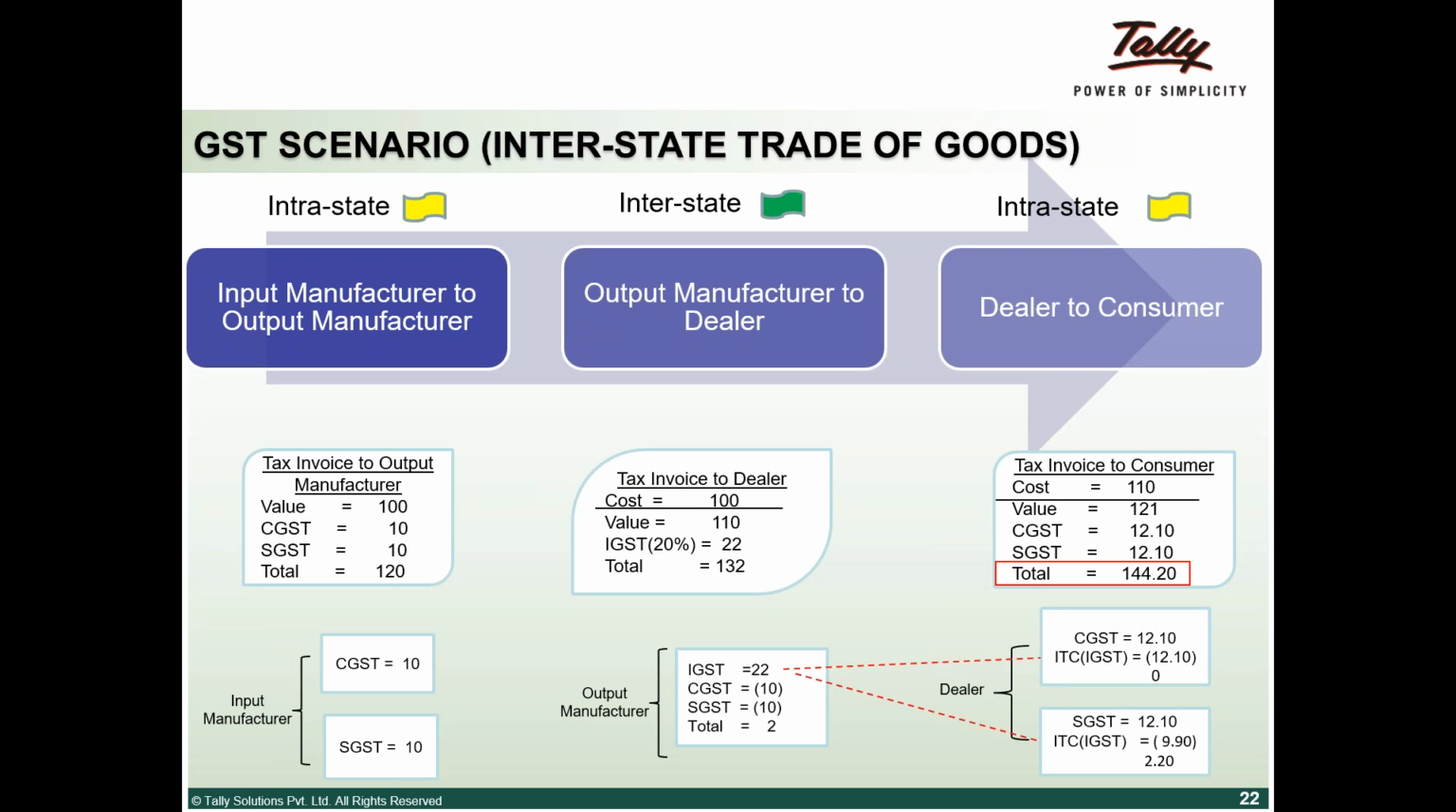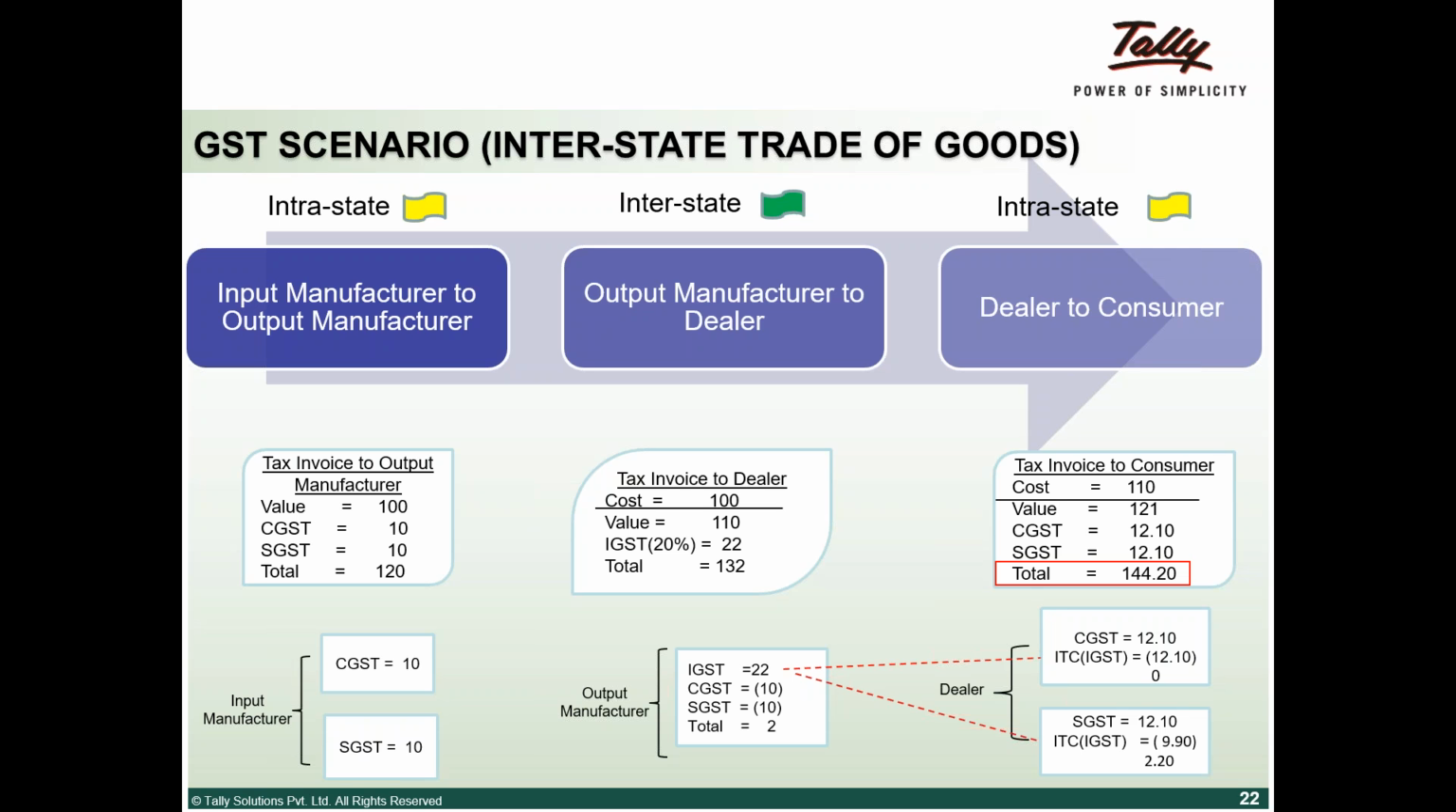Next leg of the transaction, output manufacturer to dealer, with tax invoices. When you go from Karnataka to Tamil Nadu, as I told you, IGST is applicable, because it is considered an interstate transaction. As I told you earlier, IGST is nothing but the combination of CGST and SGST. So I have taken 20%, that is 10 plus 10, 20%.